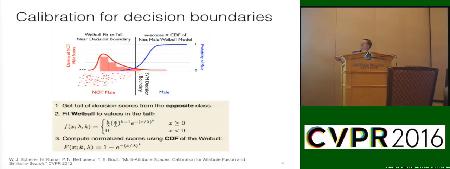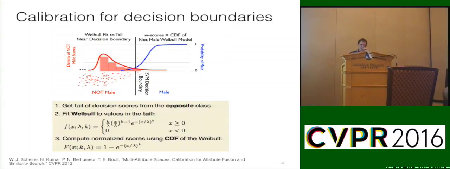So we recognize that these boundaries are, again, a classic use of EVT. If I take all of the not male distribution and I look at the scores in terms of the SVM decision boundary, I'm looking at the extrema. For the actual not males, actual women, what is the largest score we get out of this SVM? If I turn it around and I look at all the males and ask what's the lowest score I get from this male-female gender classifier, I'm also looking at extrema. In one case I'm looking at maxima, in one case minima, but I'm looking at the smallest minima or the largest maxima, and then we can play some games.